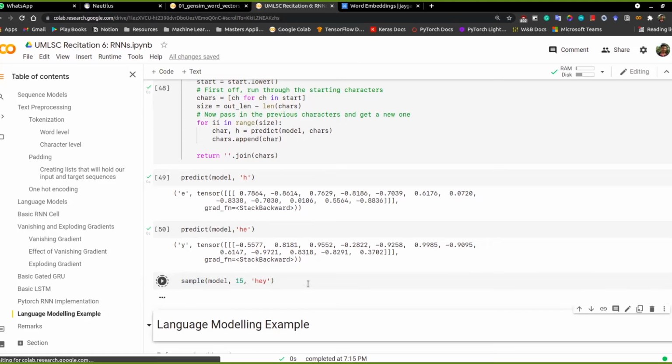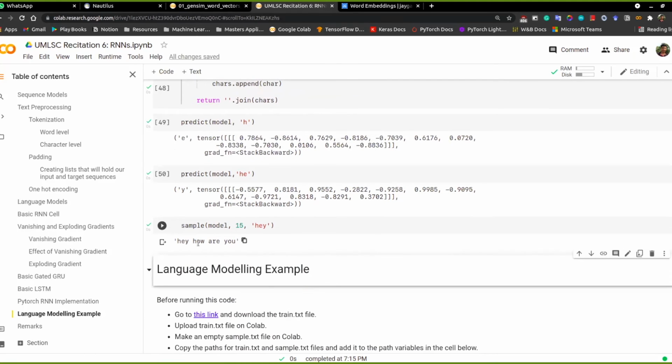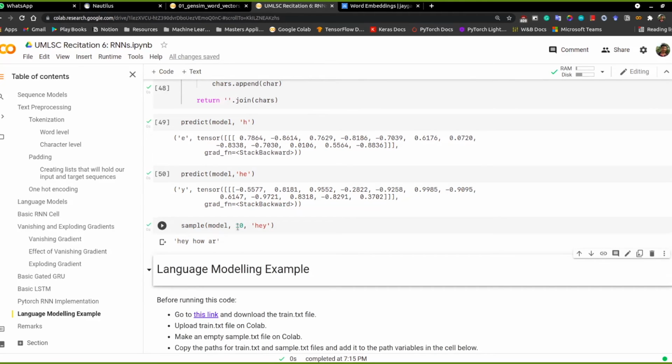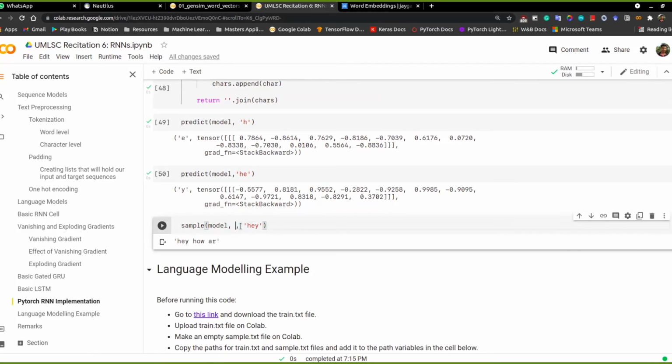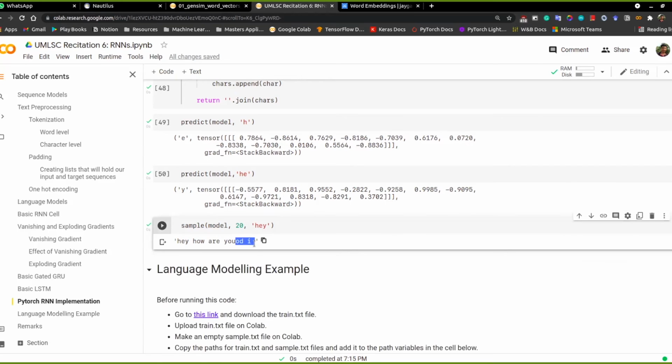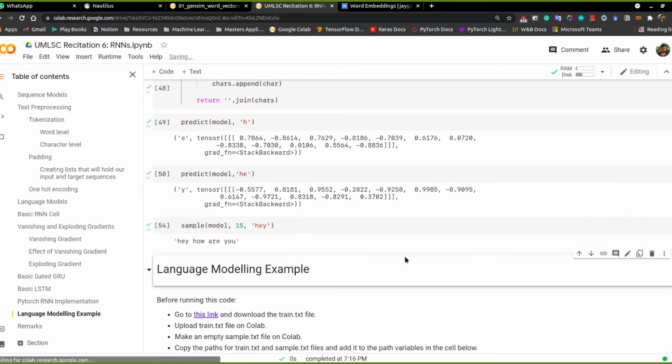Here we have a very limited corpus, so based on that it produces "hey how are you" when you pass the word hey and a sequence length of 50. If you pass 10, then probably it would give the same thing again. But if you pass a longer sequence length, let's say 20, then it would generate some random words which don't make sense. So generally we choose the sequence length based on what kind of sequence length we observe in our day-to-day task at hand.